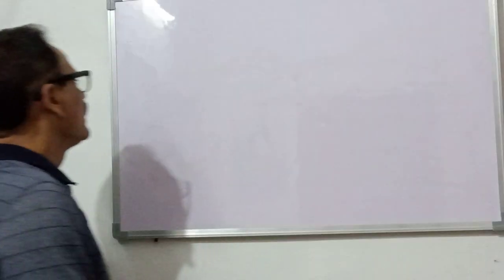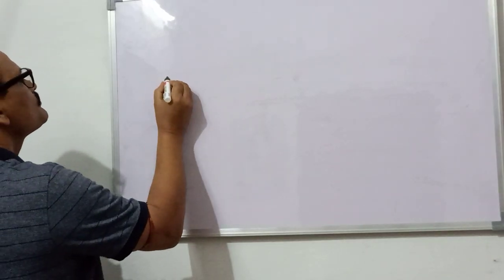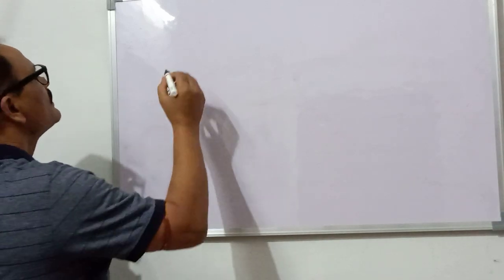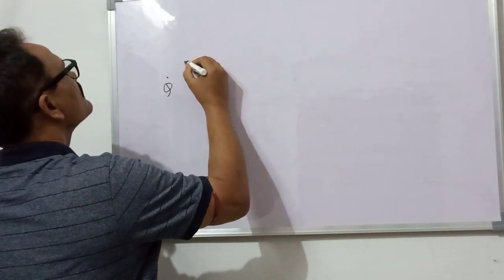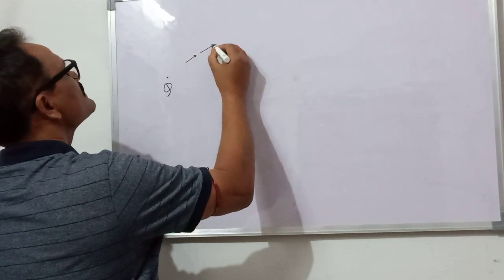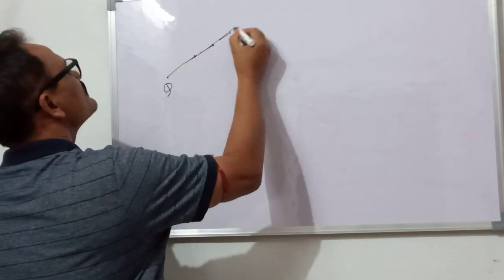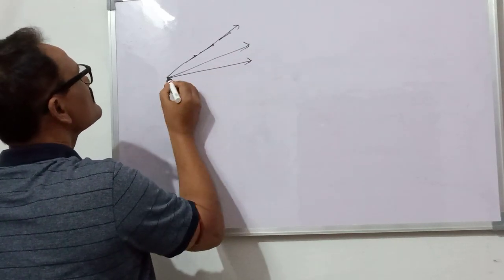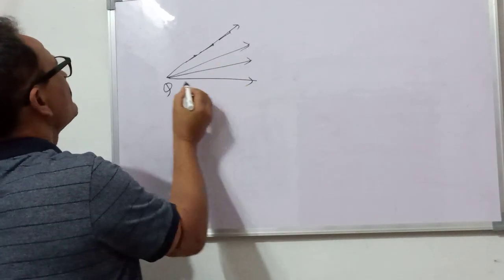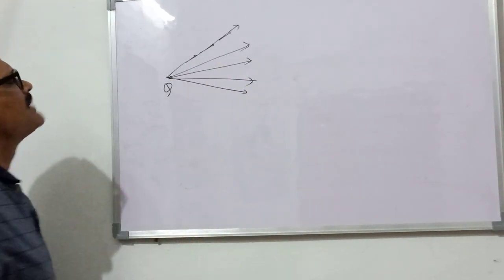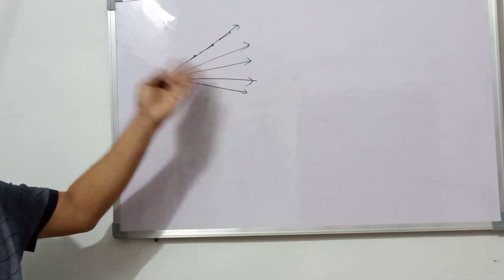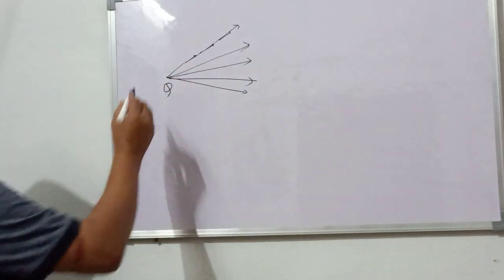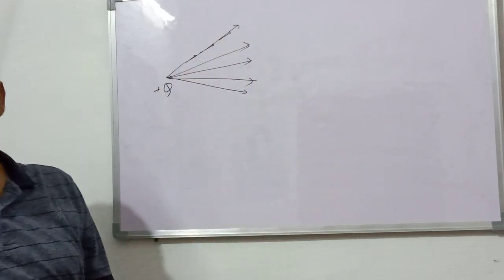Suppose this is a point charge, and you know the electric field at this point in this direction, in this direction, in this direction. So these are the field lines. We are showing only 4-5 lines, but there are so many lines starting from this point charge, this positive charge. These are the electric field lines.